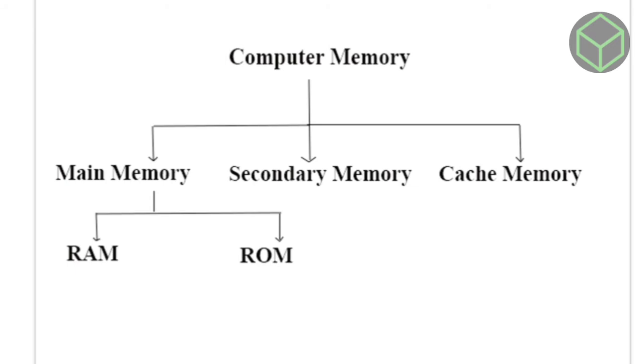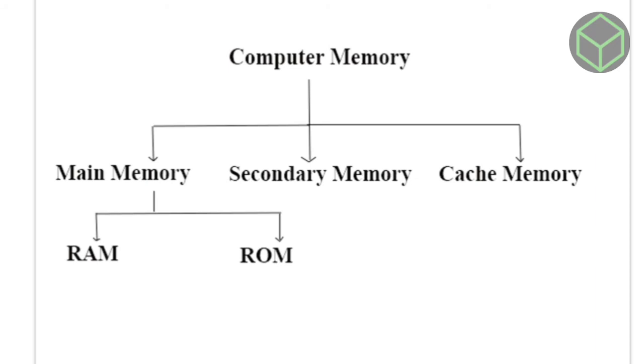The next type of primary memory is ROM. ROM is a memory device or storage medium that is used to store information inside the chip. It is read-only memory that can only read stored information, data or programs, but we cannot write or modify anything.